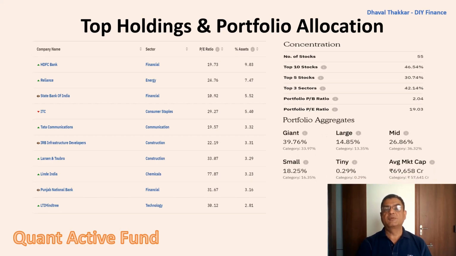Here if you observe, large cap stocks form around 54% of the portfolio, whereas mid cap stocks form another 27% of the portfolio, and the rest 19% is allocated to small cap stocks. Here, the fund manager has to allocate a minimum of 25% to each category, that is 25% each to large cap, mid cap, and small cap stocks, and the remaining 25% can be allocated to any category of his choice. Right now, the fund manager has allocated this 25% to large cap stocks, which can make the portfolio less volatile. Let's see in the later part of the video whether this strategy works or not.